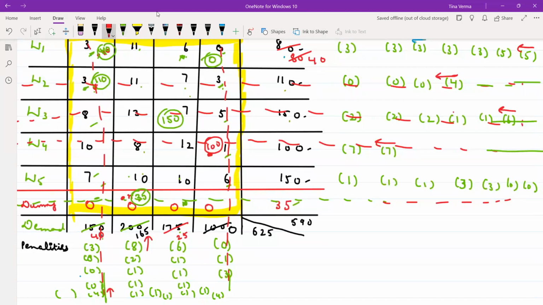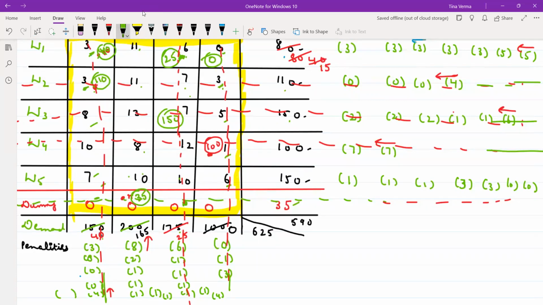You will enter from here 5. What is the minimum cost? 6. Which you will assign 40 or 25? 25. What you will cut, row or column? So you will cut your concerned column. So that is 40 minus 25. That will be your 15. Again, you will calculate your penalties.